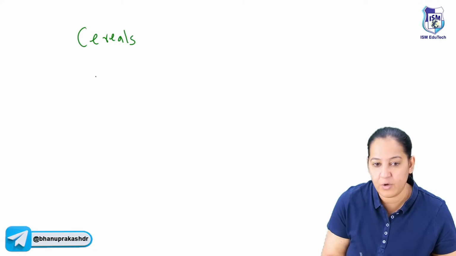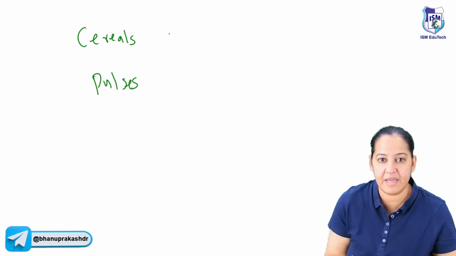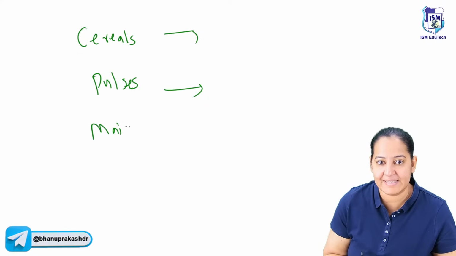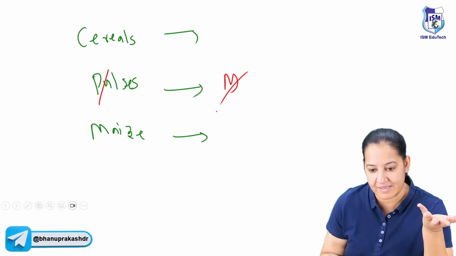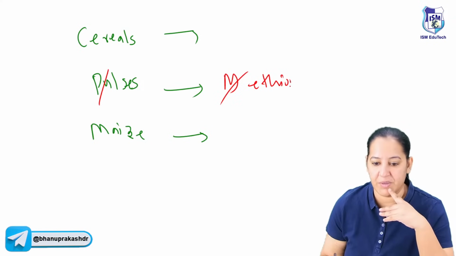So what we have learned, what is missing in cereals? You tell me. What is missing in pulses? Tell me. And what is missing in maize? Tell me. So first write down the pulses, no confusion. PM, Prime Minister, you can learn. है ना, methionine is absent.